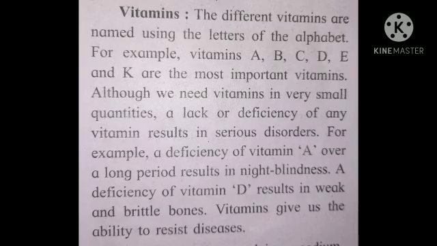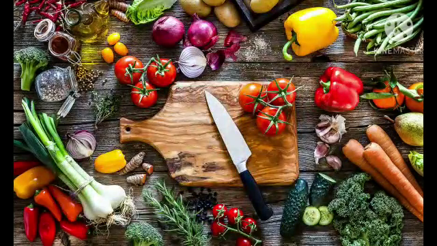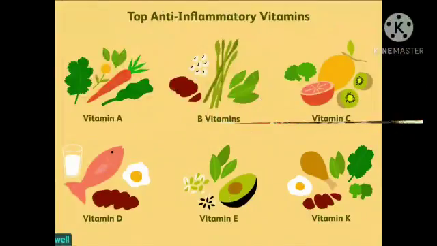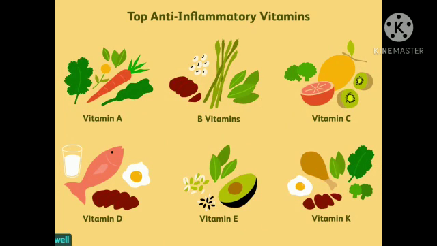Now, as you all know, in our daily life we pay attention to our vitamins, right? We eat different things to nourish our body, so different vitamins are useful to us. Vitamins such as A, B, C, D, E and K are the most important vitamins in our diet. We all take these vitamins through our diet. These are all required in small quantities, hence they are called micronutrients.